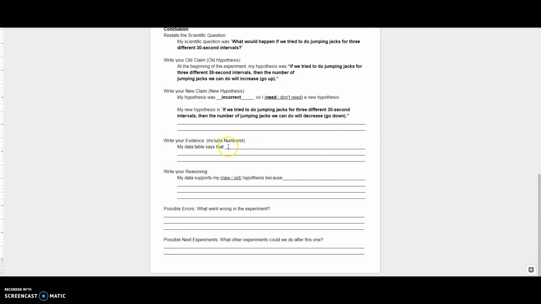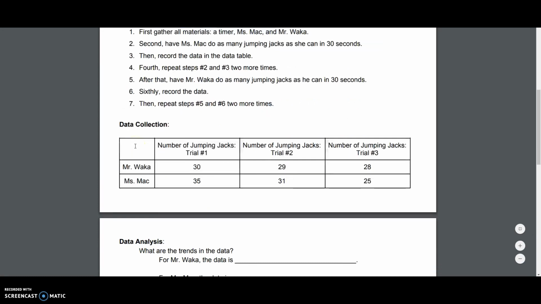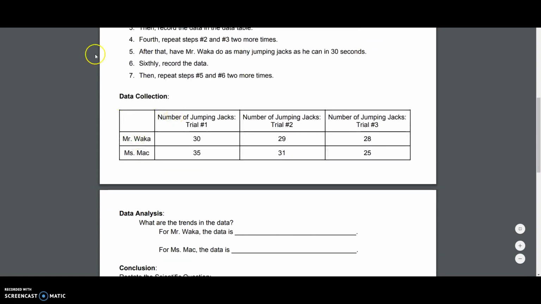Include numbers. Okay, my data table says that, and we're going to have to go back to the data. It says to include numbers. So my data says that Mr. Waka was able to do 30 jumping jacks at the beginning.